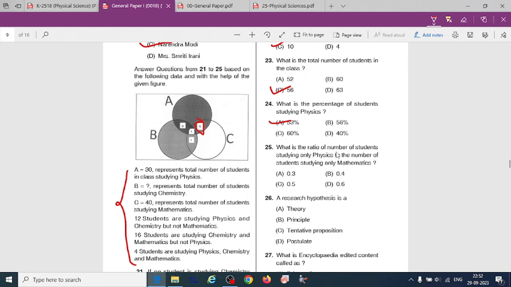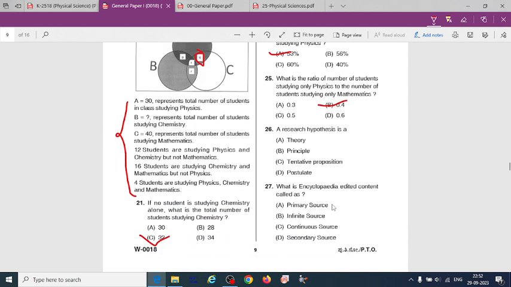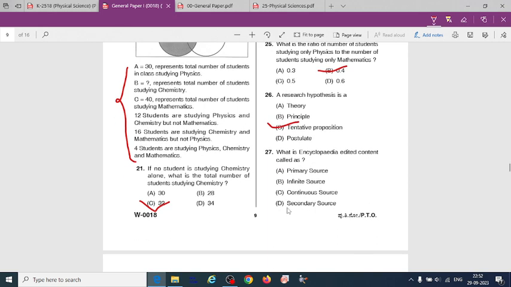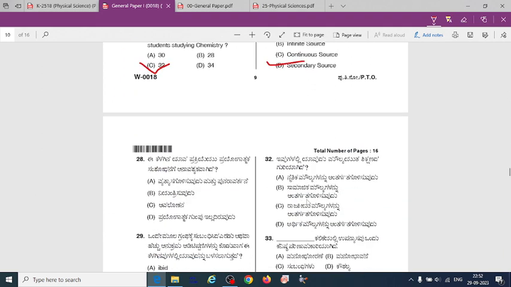What is the ratio of number of students studying only physics to the number of students studying only mathematics? So if we take the ratio of these two subjects, that will be option B, 0.4. A research hypothesis is a, option C, tentative proposition. What is encyclopedia edited content called as? That is option D, secondary source.